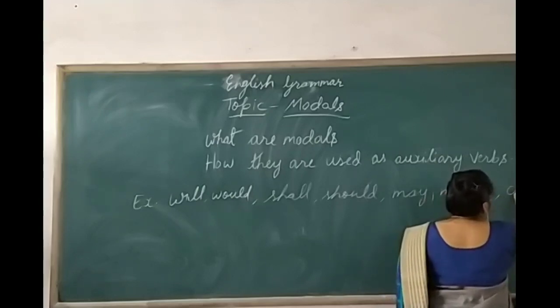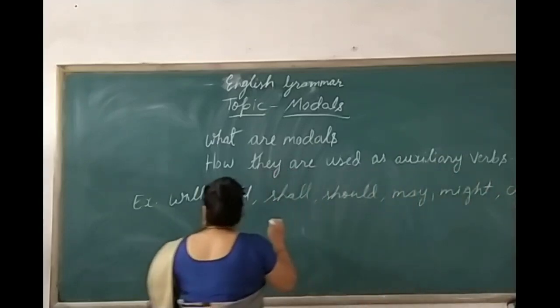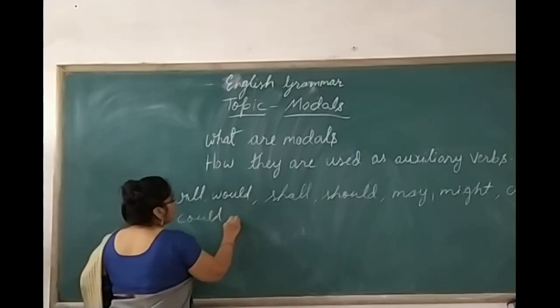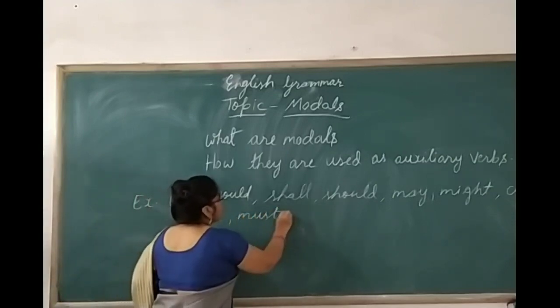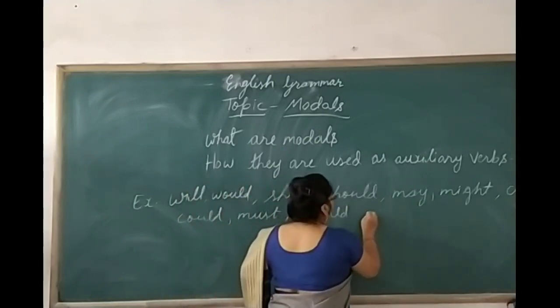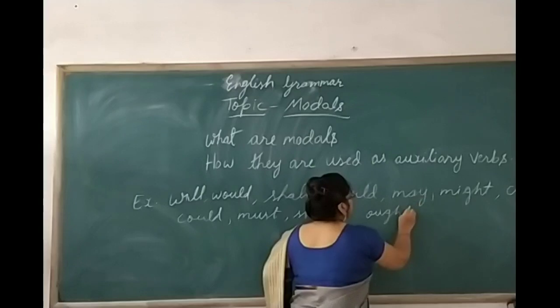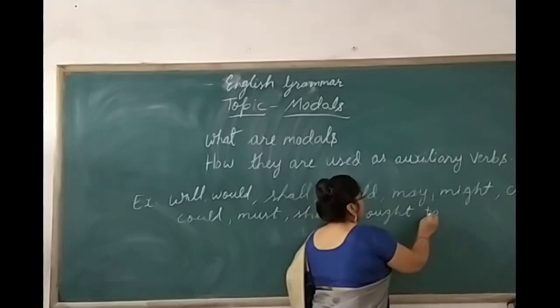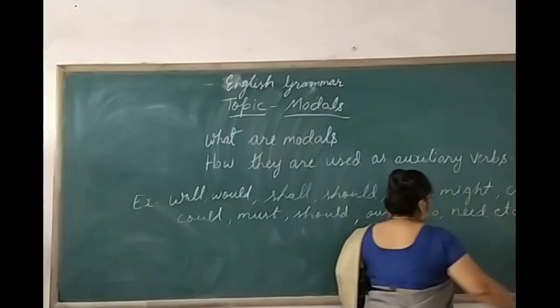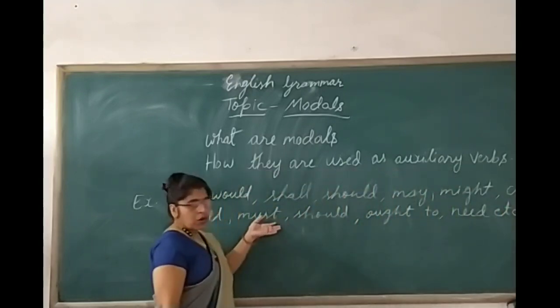Then can. Past tense of can is could. Must, should, ought to, need, etc. All these are modals.